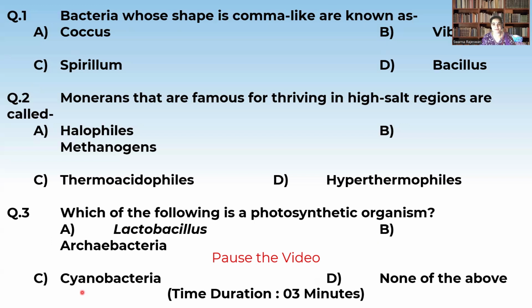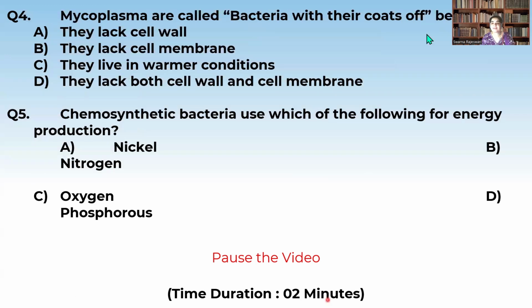Now, let us proceed further. So, the mycoplasma are called as bacteria with their coats off because, see the options, they lack the cell wall, they lack the cell membrane, they live in the warmer conditions, they lack both cell wall and the cell membrane. So, bacteria with their coats off, we are calling the mycoplasma like this. Why? Because the main answer is they lack the cell wall.